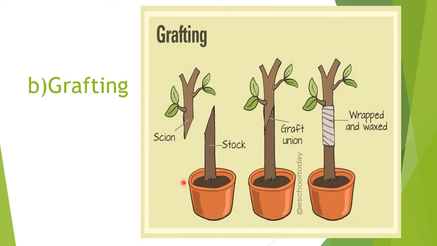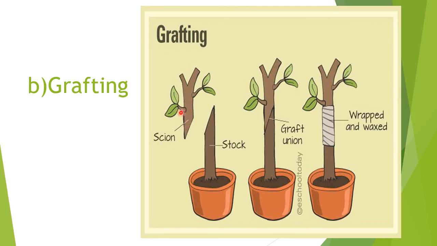See, stock, you can see here, stock is the plant with the root, and scion is the plant with the shoot. So two plants are involved in grafting. The plant which has a strong, proper root system will be selected as the stock, and the scion will be, if we have to inculcate any quality of one plant into another plant.